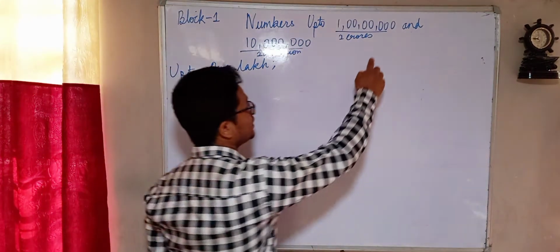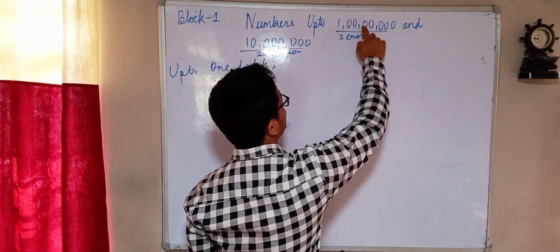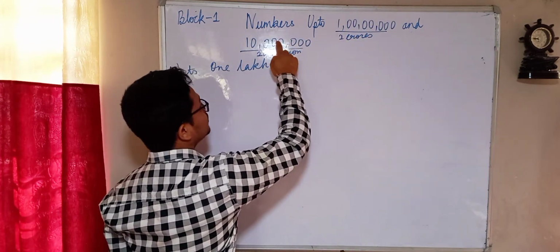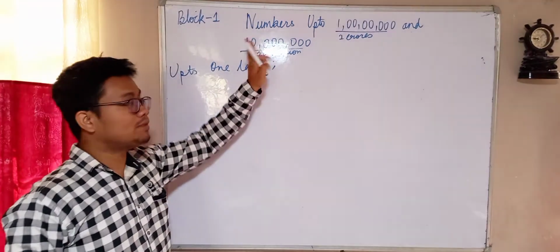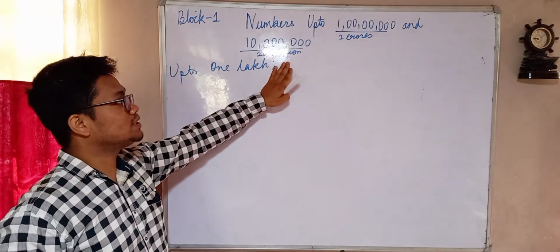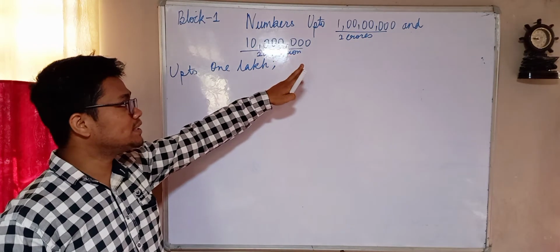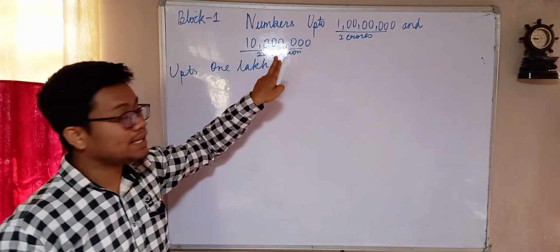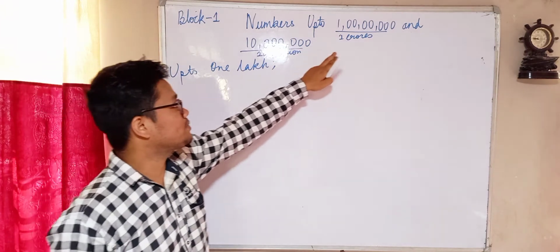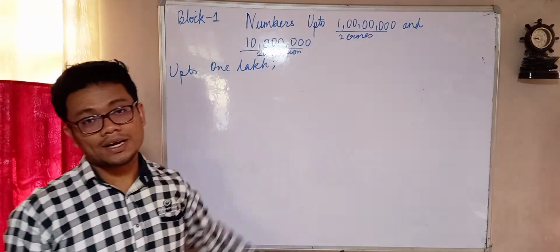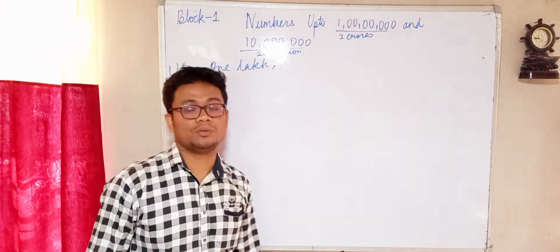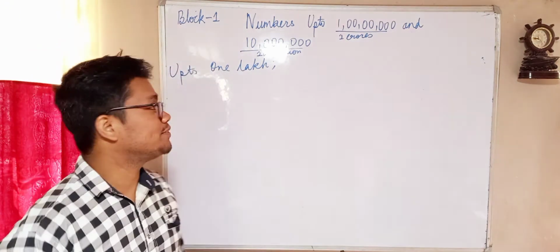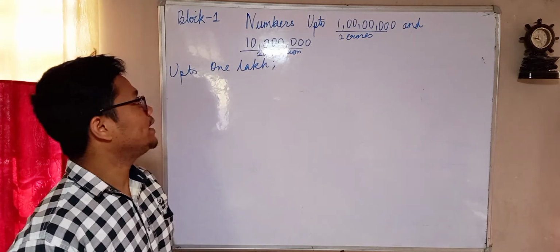Now see over here, this has 1 2 3 4 5 6 7 zeros, and this also has 7 zeros. That means these are both 8-digit numbers, but they have two different names. Why do we have two different names? Because crore is an Indian number system and 10 million is an international number system. So that is the difference between 1 crore and 10 million.